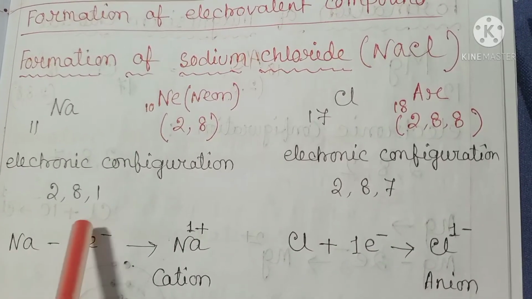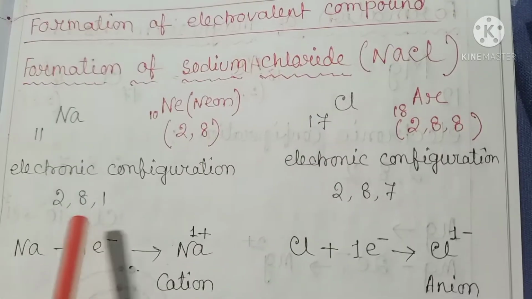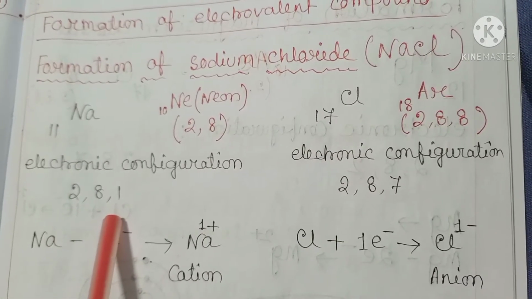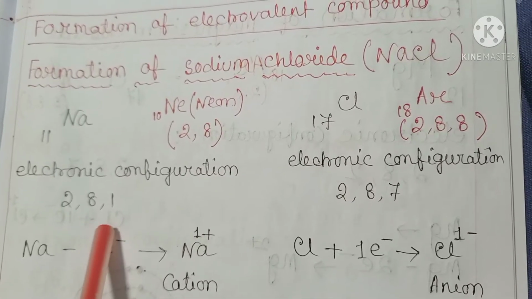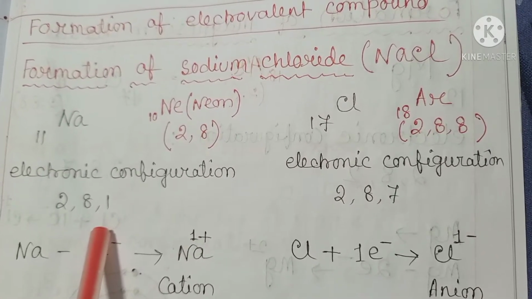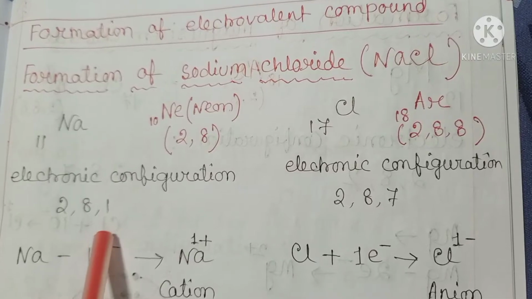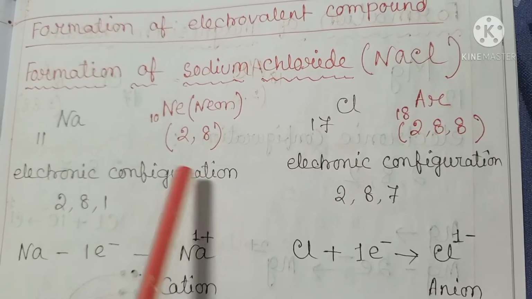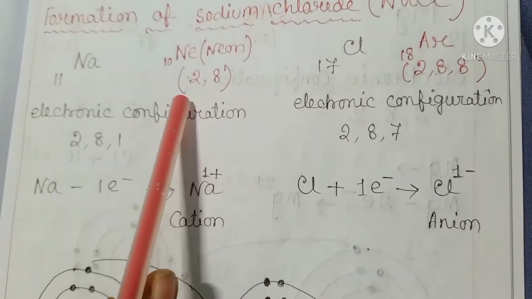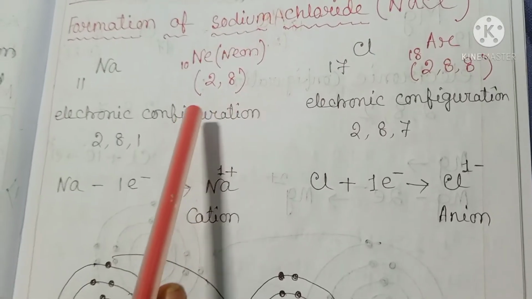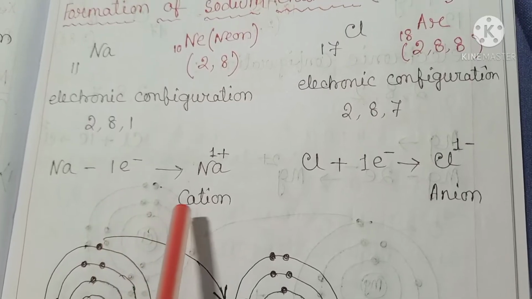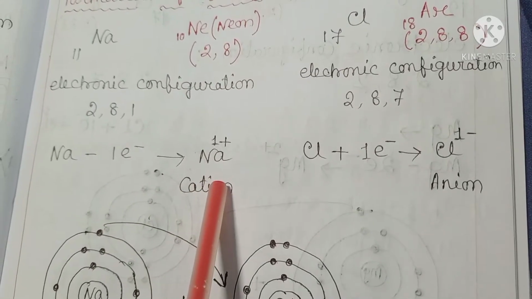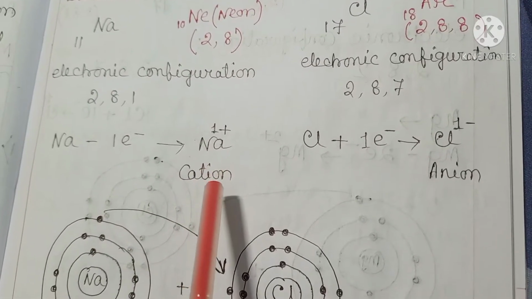Therefore, the sodium atom has only one electron in its valency shell, and by losing this electron it can acquire the configuration of the nearest noble gas, that is neon, with electronic configuration 2, 8. When it loses one electron, it becomes a cation, which exists independently in solution.